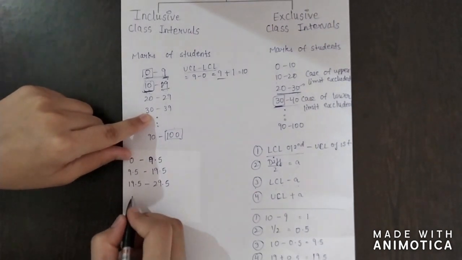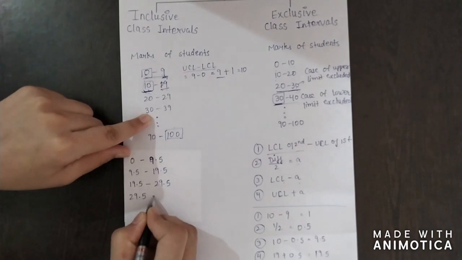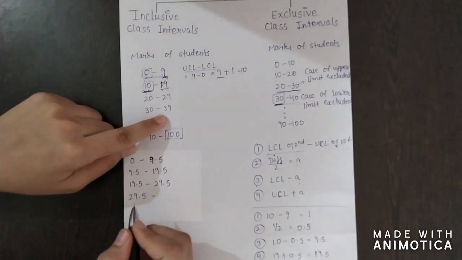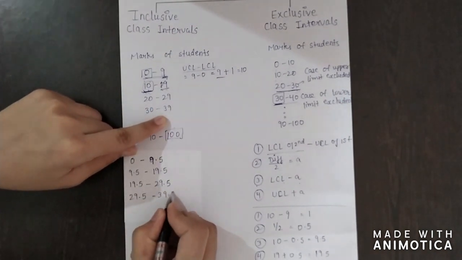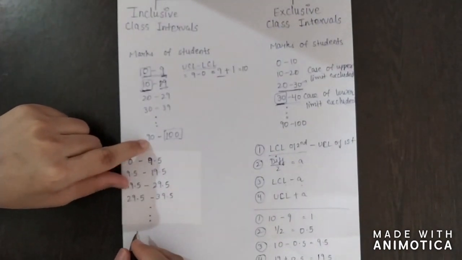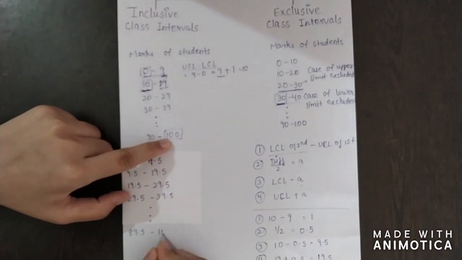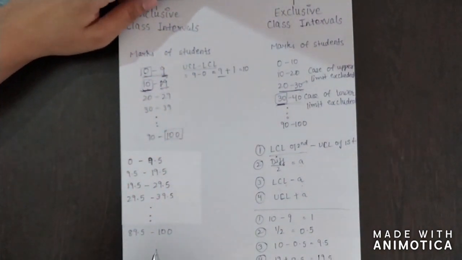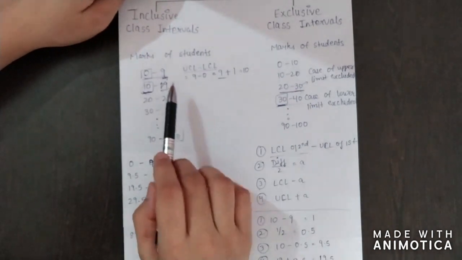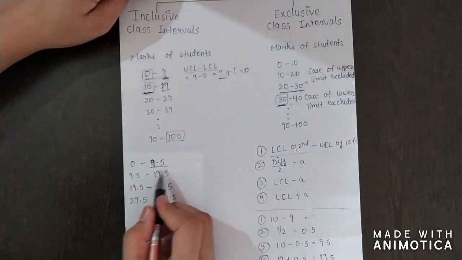Subtract 0.5 from 30, which gives 29.5, and add 0.5 to the upper class limit, which will be 39.5. And like this, in the last limit, subtract 0.5 from 90, so it will give 89.5, and we will not change this, so it will be 100 as it is.